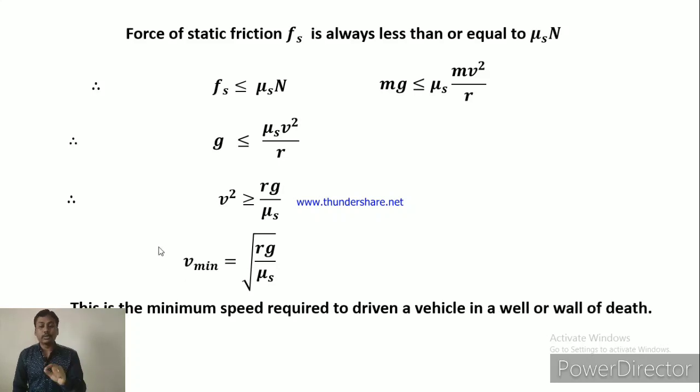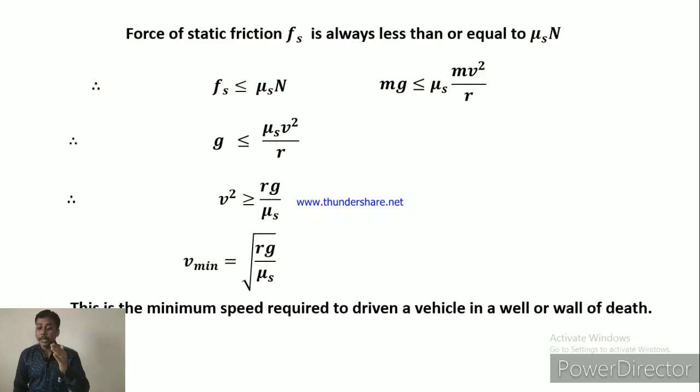That is, if you want to drive a vehicle in the well of death or wall of death, what should be the minimum speed of that vehicle? That is equal to under root r g upon mu s, where r is the radius of that well, g is acceleration due to gravity, and mu s is the coefficient of static friction. So this is the minimum speed required to drive a vehicle in a well or wall of death.